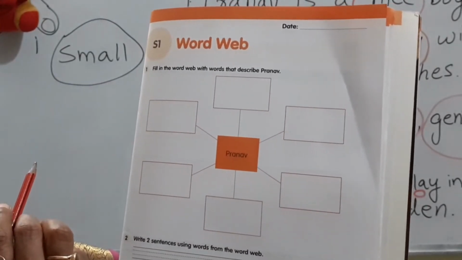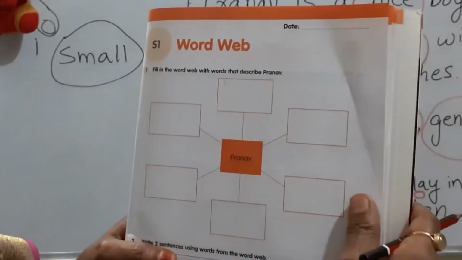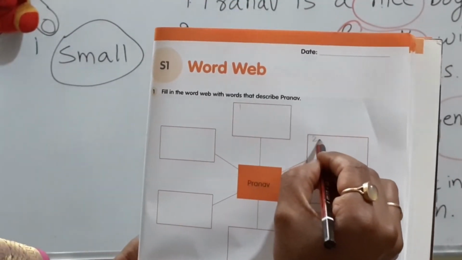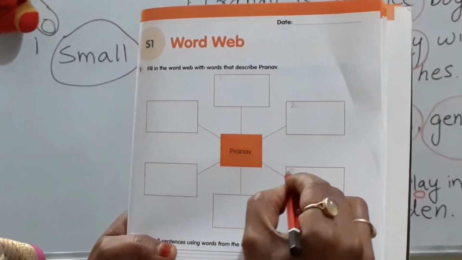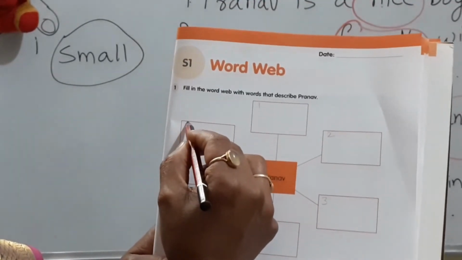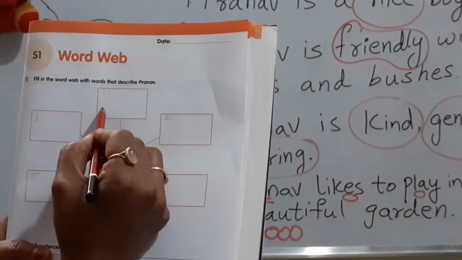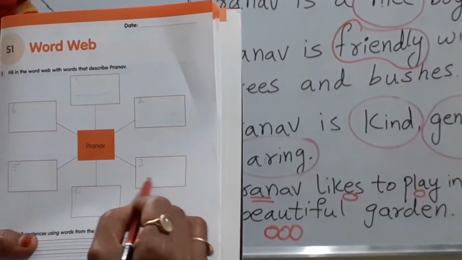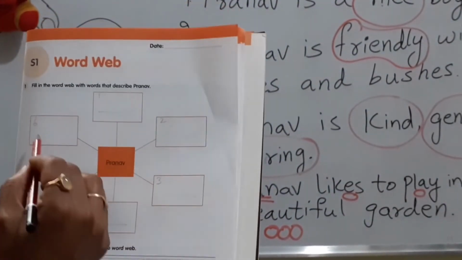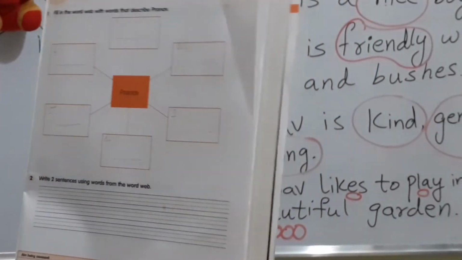So for this, what you have to do? Here you put the numbers 1, 2, 3, 4, 5, 6, so it will be easy for you. Here you write down the words which describe Pranav. You think and write down.